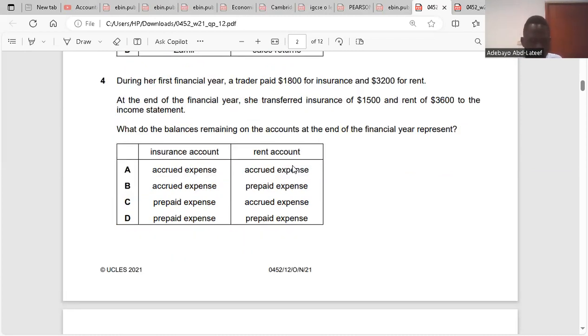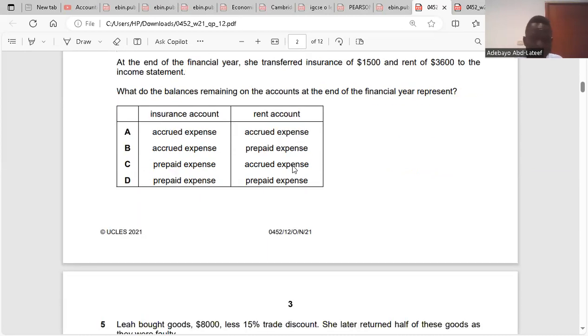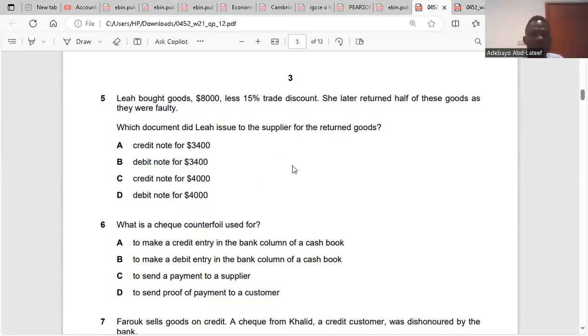Question 5. Lay bought goods of 8,000 less 15% trade discount. She later returned half of these goods as they were faulty. Which document did Lay issue to the supplier for the returned goods? When you are returning goods, you return them with a debit note. That's the first point. Half of the goods were returned, that's 4,000. 15% of 4,000 is 600. 4,000 minus the 600 trade discount is 3,400 with the debit note. So the answer is B.